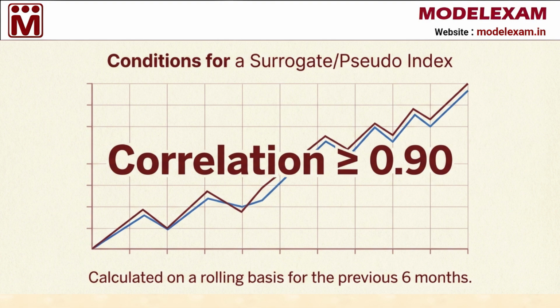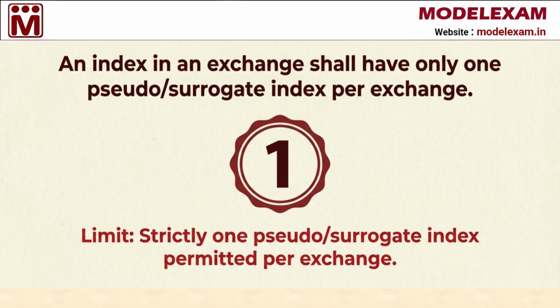This is calculated on a rolling basis over the previous 6 months to ensure they are consistently following the same price patterns. Finally, we must remember that there is a strict limit on how many of these backups we can use. An index on one exchange is only permitted to have exactly one pseudo or surrogate index per exchange. This keeps the system simple and prevents any confusion in the market.